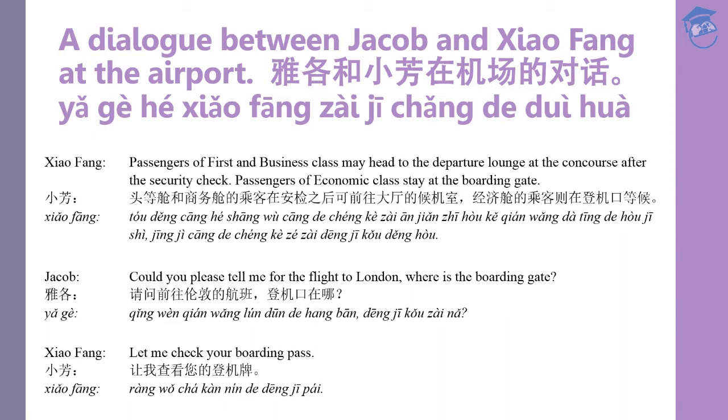He asks, could you please tell me for the flight to London, where is the boarding gate? 雅各问，请问前往伦敦的航班登机口在哪？小芳 says, let me check your boarding pass. 小芳说，让我查看您的登机牌。Okay, so that's the end of the dialogue.